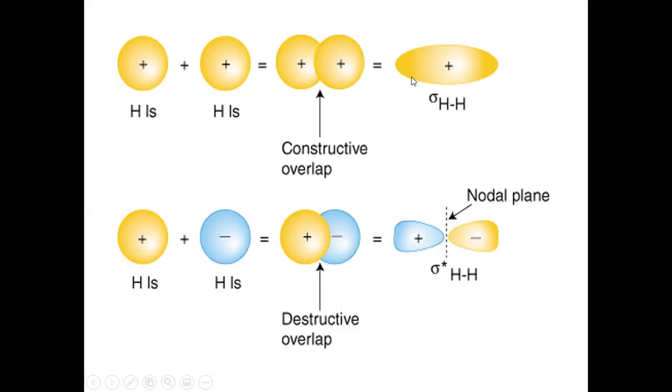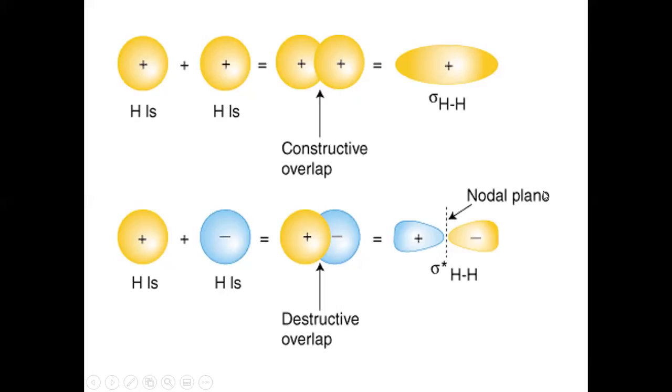This is a bonding molecular orbital and this is an anti-bonding molecular orbital. Here, the constructive interference of the atomic orbitals has taken place, resulting in the formation of a bonding molecular orbital. Here, the destructive interference has taken place, and it has resulted in the formation of anti-bonding molecular orbitals.